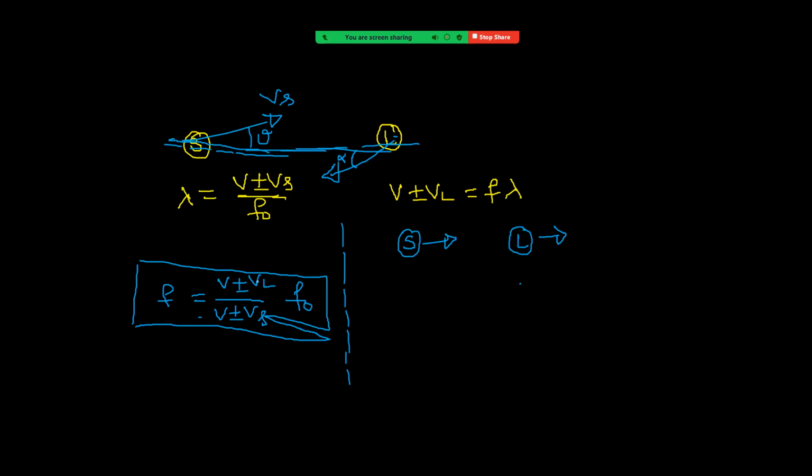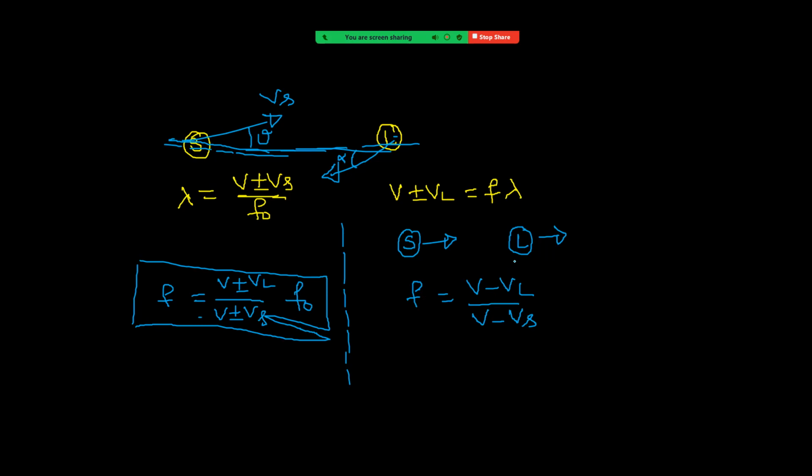And that happens when the numerator is less. That means in this case F becomes (V minus VL) by (V minus Vs).